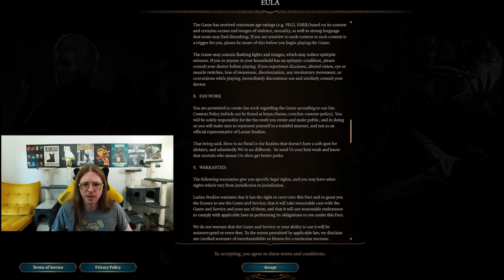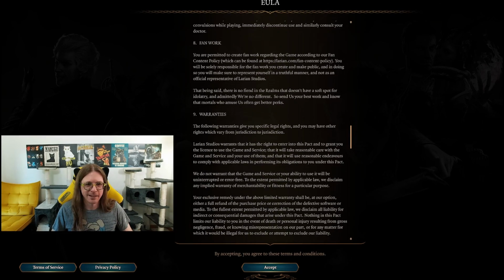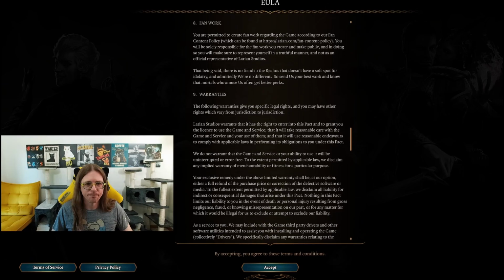That being said, there is no fiend in the realms that doesn't have a soft spot for idolatry, and admittedly, we're no different. So send us your best work, and know that mortals who amuse us often get better perks. That is also really cool. I did not know that they did this. Now I'm curious if DOS 1 and 2 had something similar.